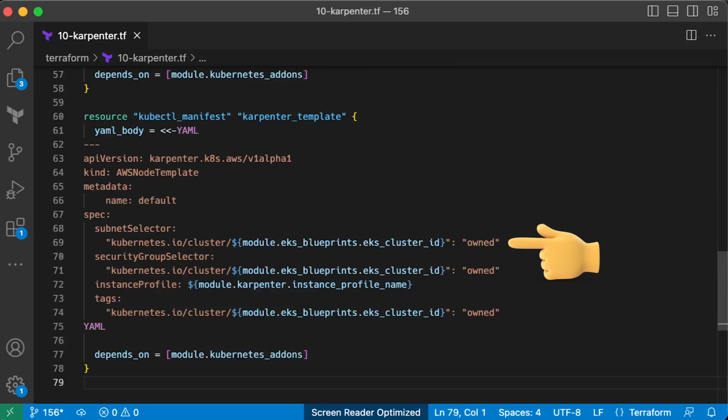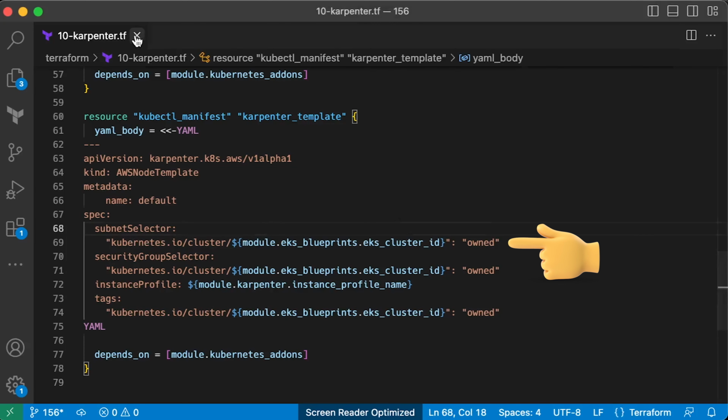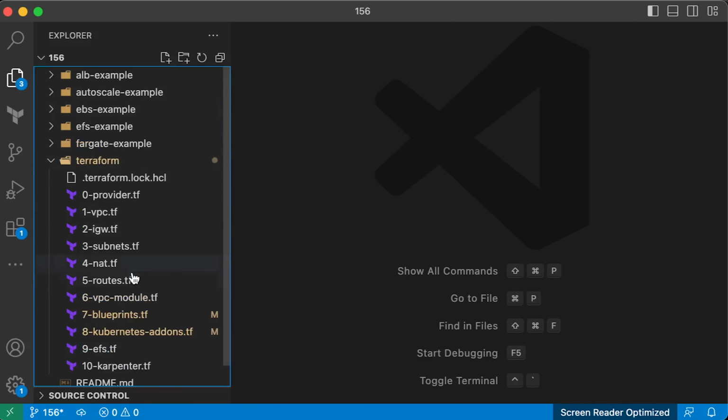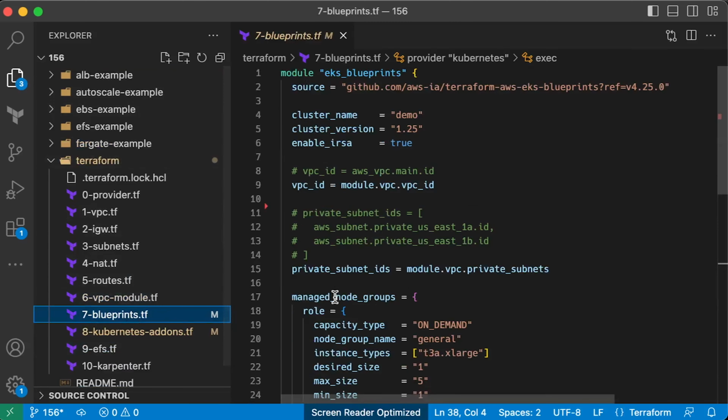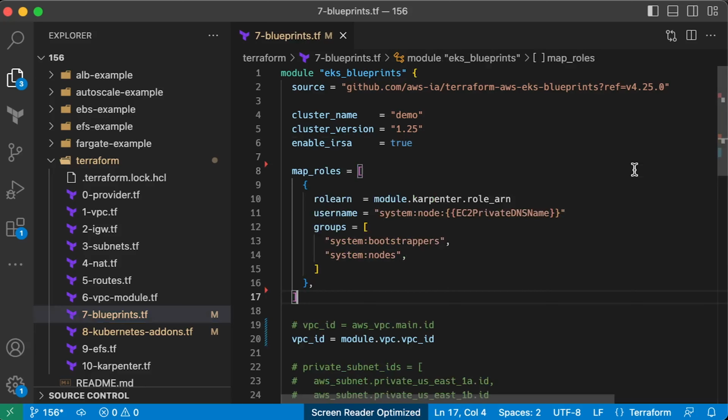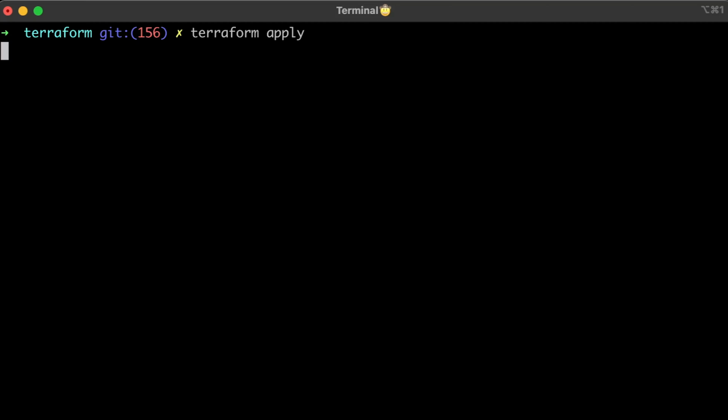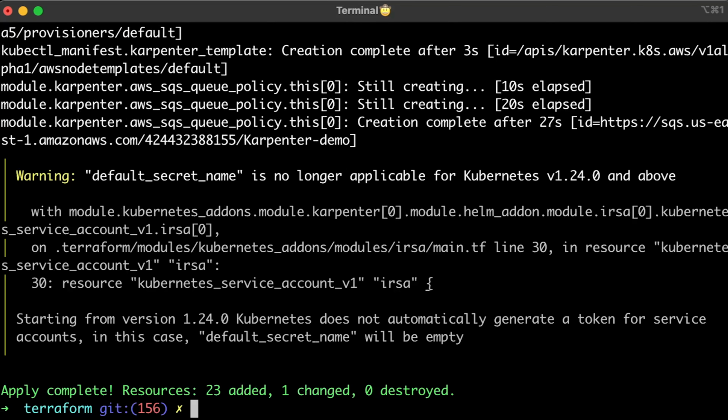We need to specify the private subnets where we want to create those EC2 instances and EKS security group by using tags. Also, we need to attach a new instance profile to each EC2 instance created by Karpenter. Since it's a different profile that was created by EKS node group, we need to explicitly add that profile to EKS auth config map to allow those EC2 instances to join the cluster. That's all, switch to the terminal and apply Terraform.